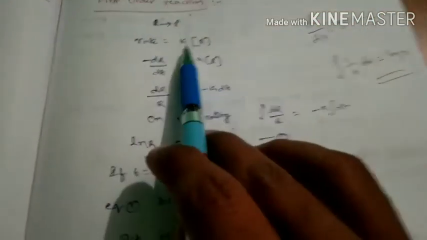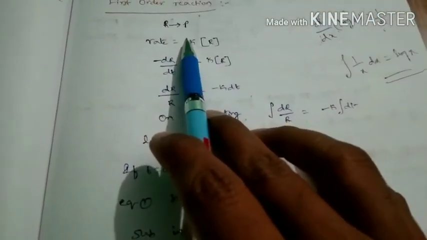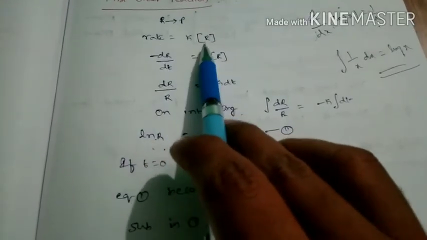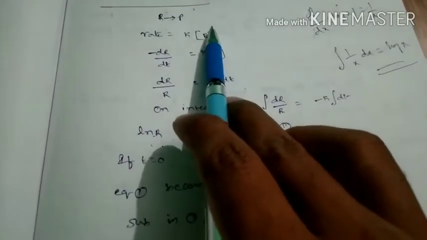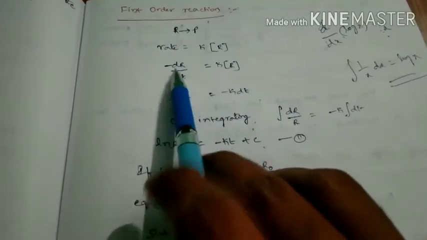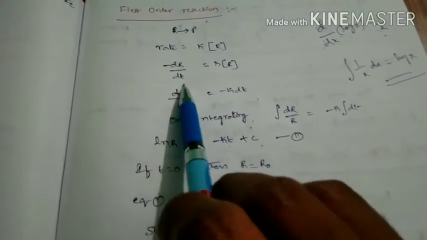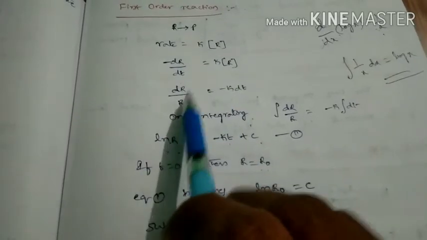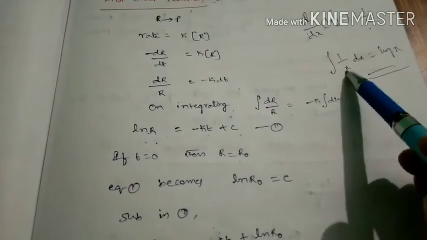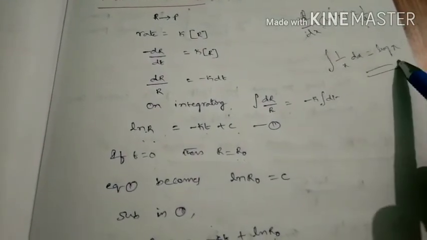Here we take one more equation, that is R gives rise to P. Here we are assuming that rate equals k into R power 1. Here 1 is there because this is a first order reaction. If you write the rate equation expression, minus dR by dt equals k into R. Here dR by R equals minus k into dt. Here one point is that d by dx of log x equals 1 by x, but integral 1 by x dx equals log x.